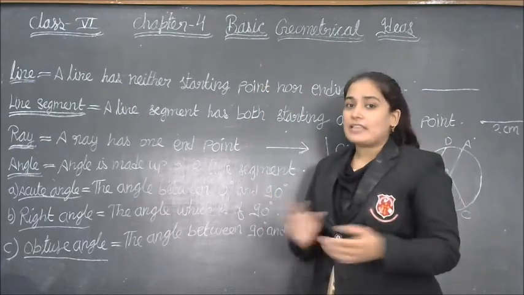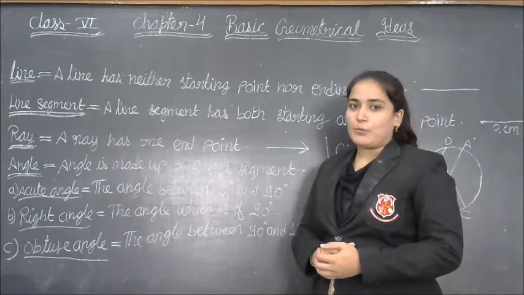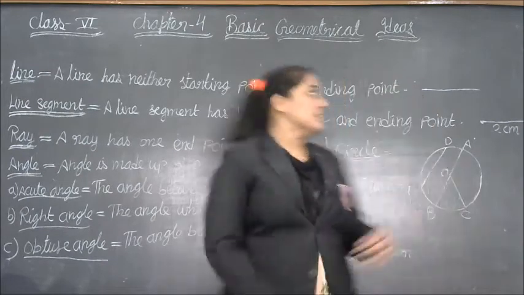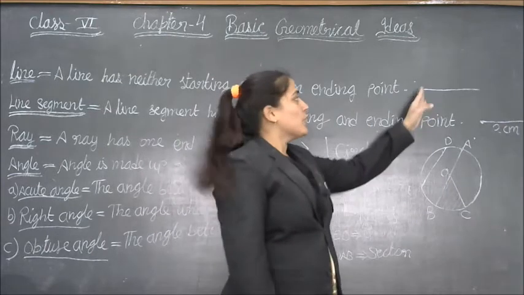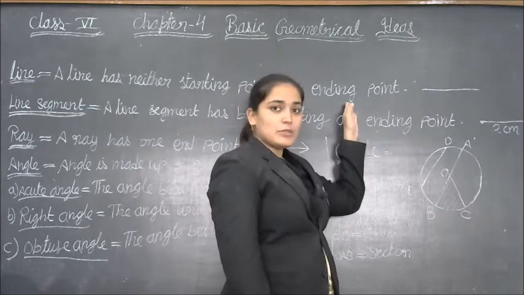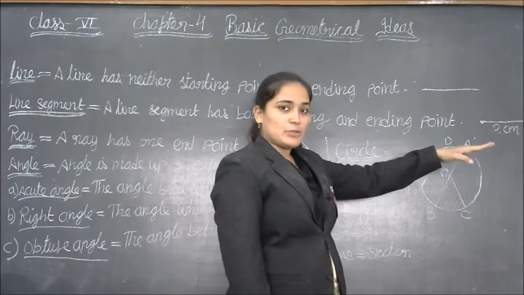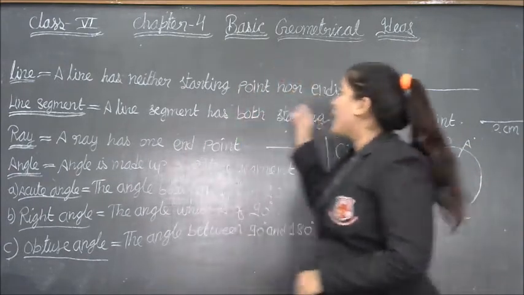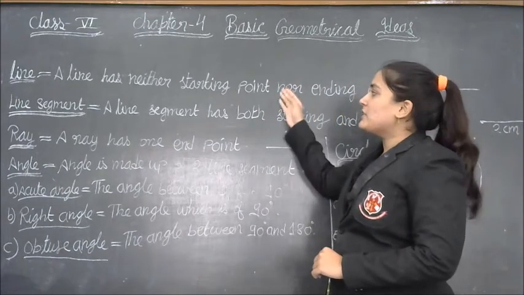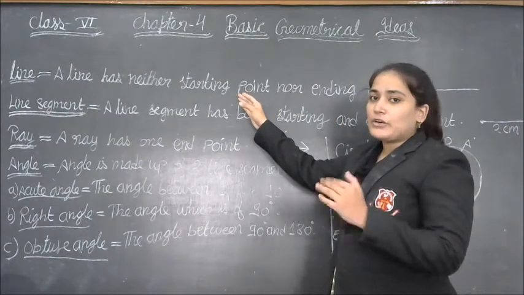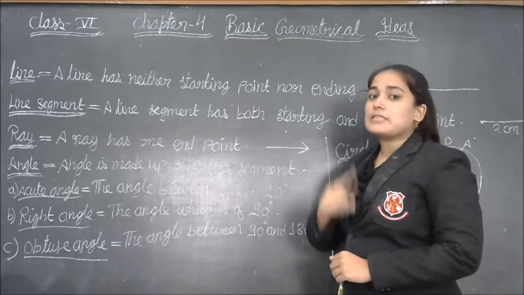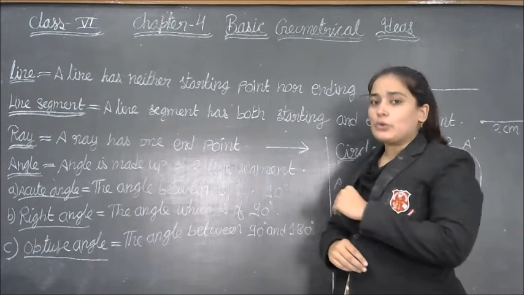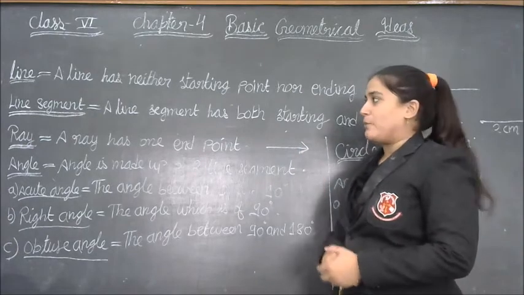Line has neither starting point nor ending point, means it can extend in any direction. Like this is the line, so we can extend from left side also and from right side also. So it has no measurement. It has no initial point and no final point. Initial means starting and final means ending. So it has neither starting point nor ending point.